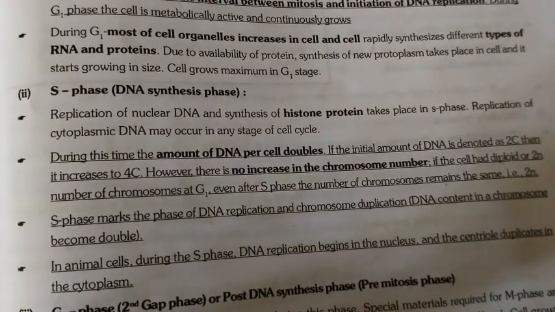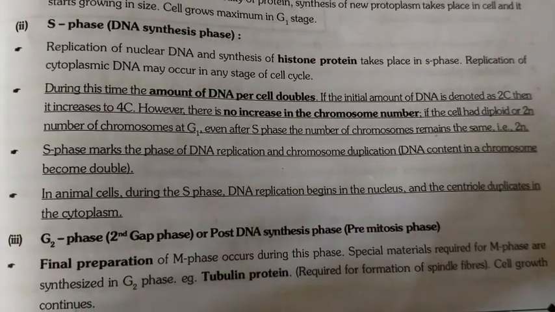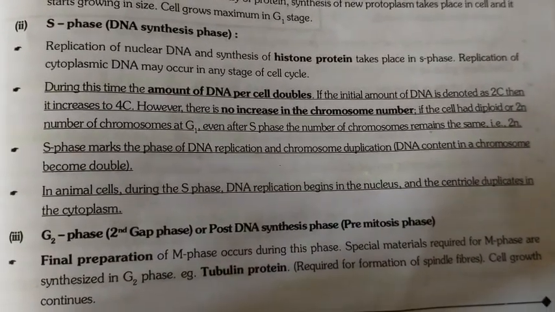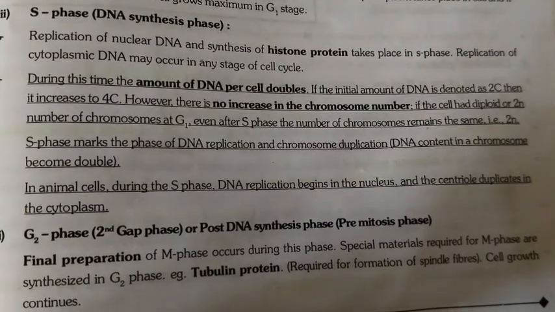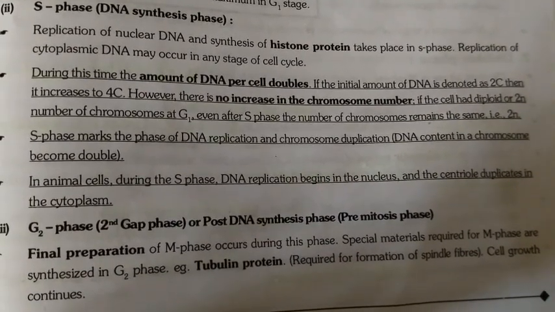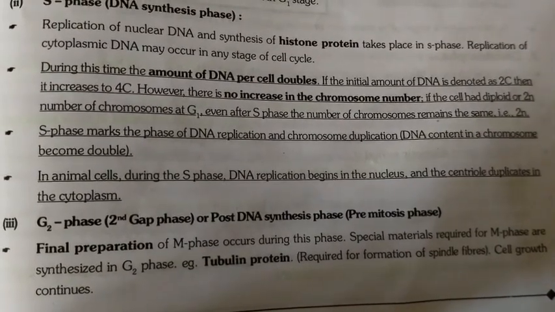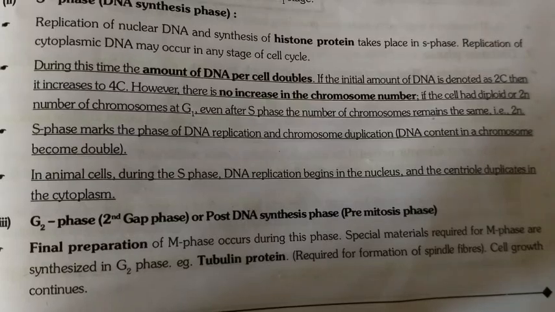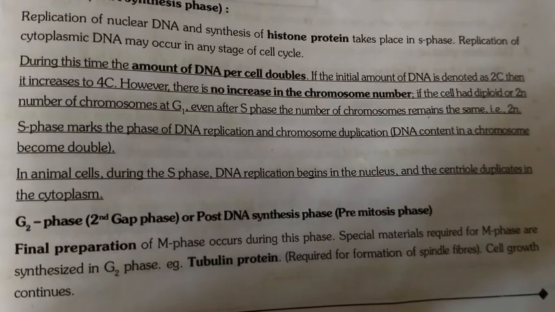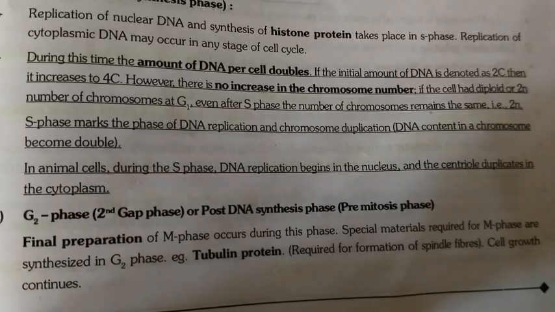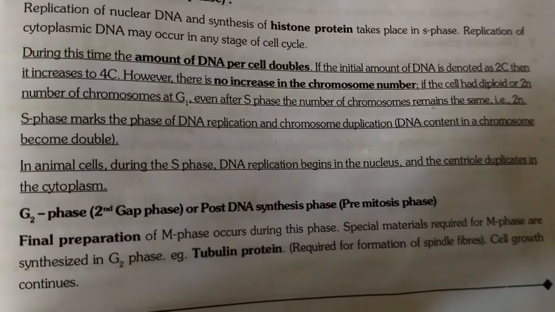2, S phase, DNA synthesis phase. Replication of nuclear DNA and synthesis of histone protein take place in S phase. Replication of cytoplasmic DNA may occur in any stage of the cell cycle. During this time, the amount of DNA per cell doubles. If the initial amount of DNA is denoted as 2C, then it increases to 4C. However, there is no increase in the chromosome number.